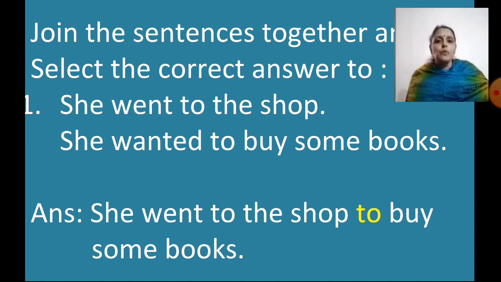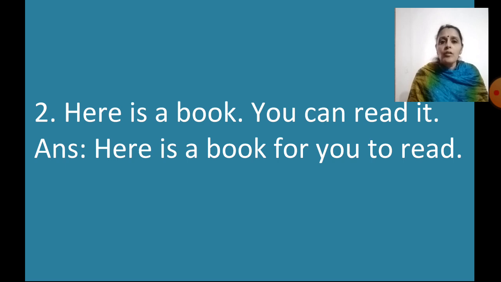Let us see one more example. Here is a book, you can read it. Now when I have to join these two sentences, I'll write the first part of the sentence. Here is a book. For whom is the book? For you to read.